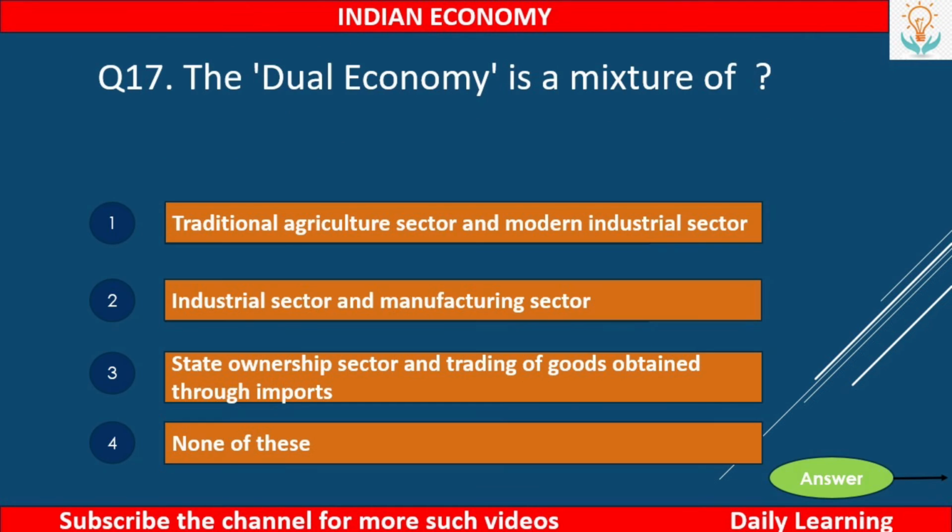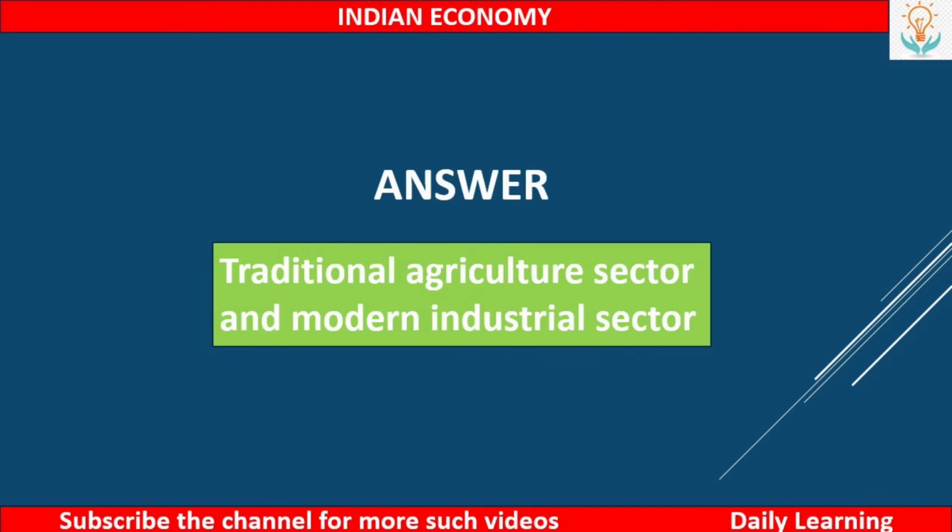Next, the dual economy is a mixture of number 1, traditional agriculture sector and modern industrial sector. Number 2, industrial sector and manufacturing sector. Number 3, state ownership sector and trading of goods obtained through imports. Or number 4, none of these. So the answer is traditional agriculture sector and modern industrial sector.